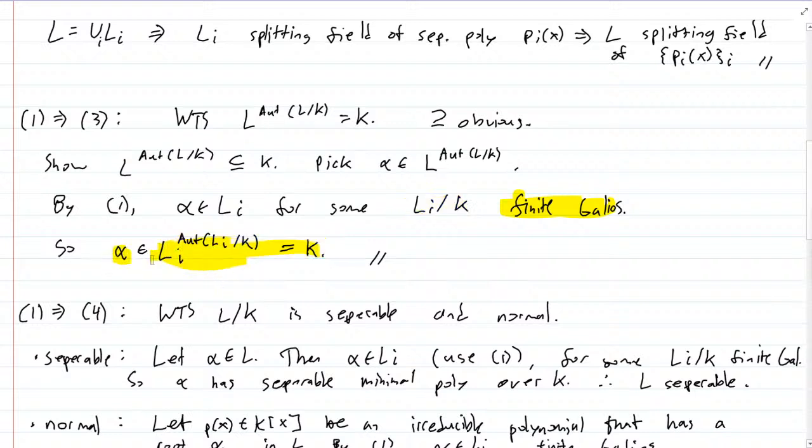So alpha is in K, and this is what we've shown: the fixed field of the automorphisms of L over K is contained in K. So we have both containments, which gives us what we want. The fixed field of the automorphism group is just K.